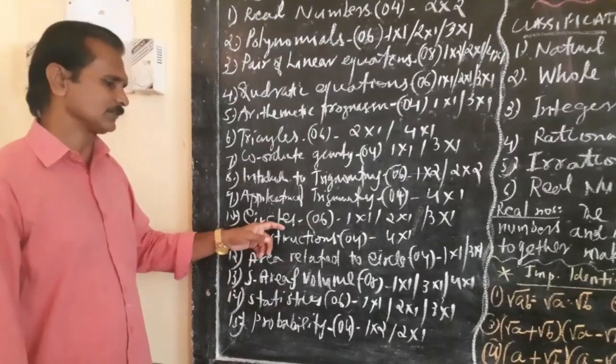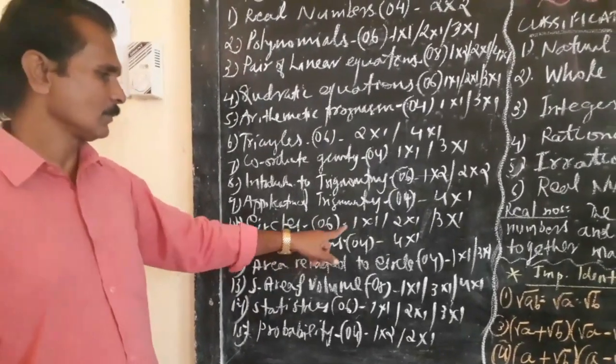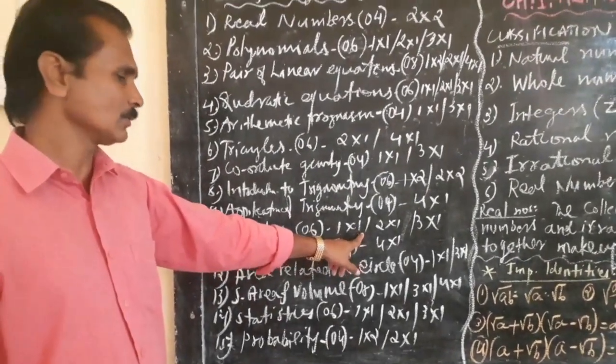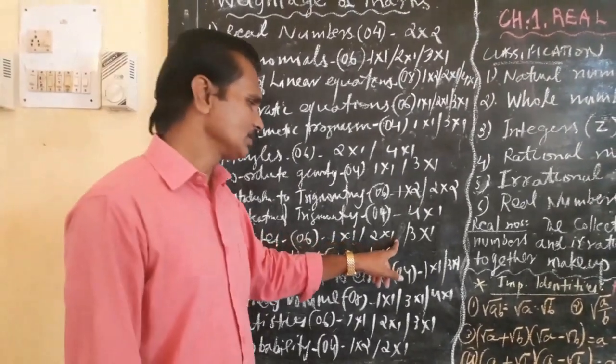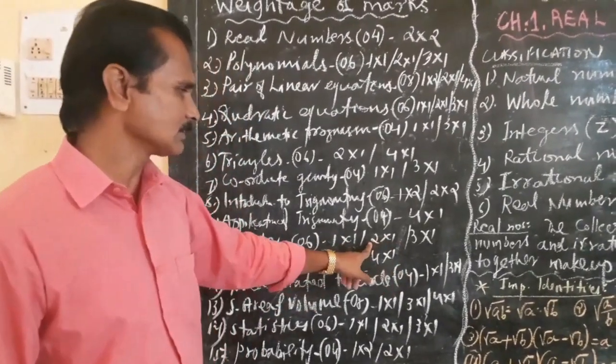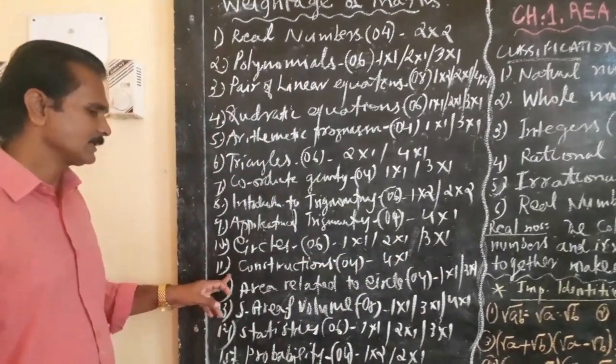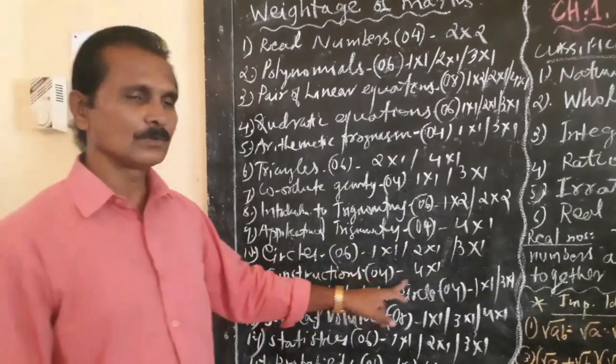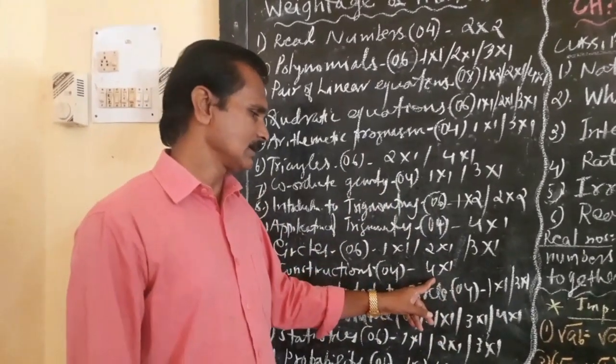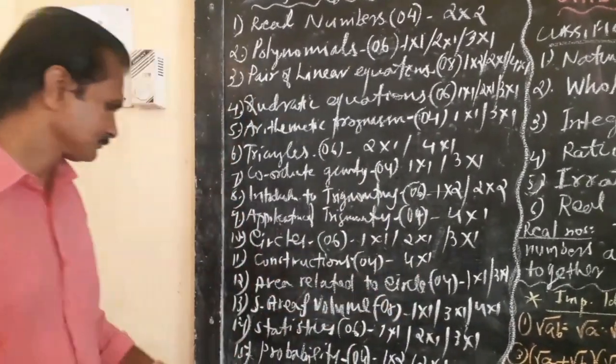Chapter 10, circles. Total marks will be 6. 1 into 1, that means 1 question carries 1 mark. 2 into 1, that means 1 question carries 2 marks. And 1 into 3, that is 1 question carries 3 marks. Chapter 11, construction. 4 marks, only 1 question which carries 4 marks.